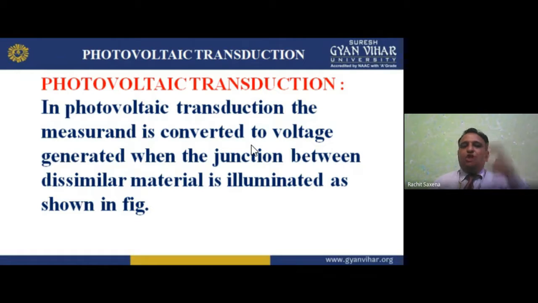If I am talking about renewable energy, my dear student, the first thing that comes to mind is solar power. Solar power is the most suitable example of renewable energy. Second is wind, then biomass, and so many alternate sources of energy are there, and OTEC. But one thing is very important, that is solar. In solar, the photovoltaic transition takes place. In this, we have the solar cell.